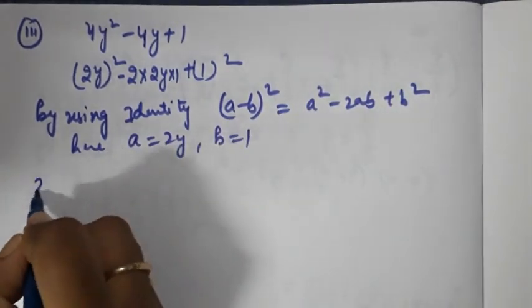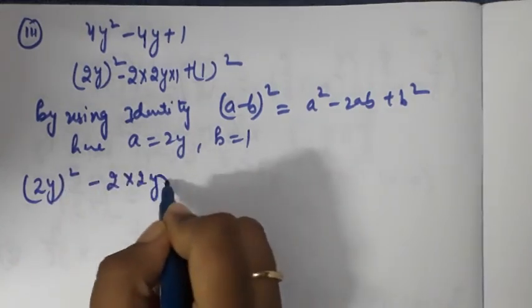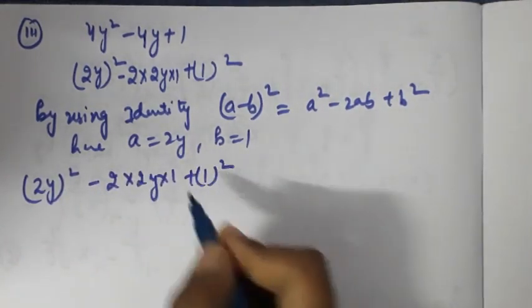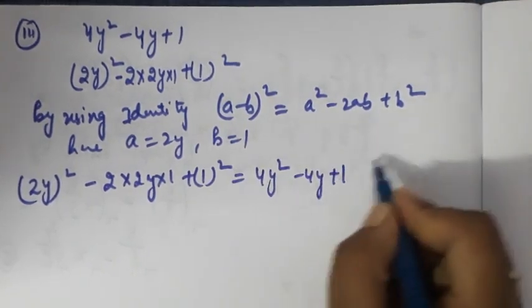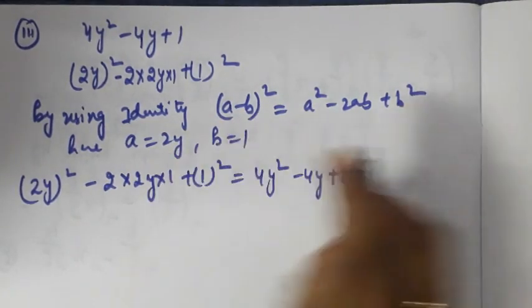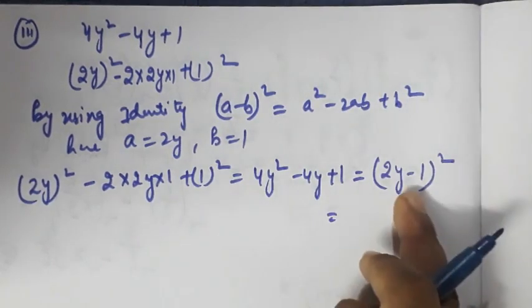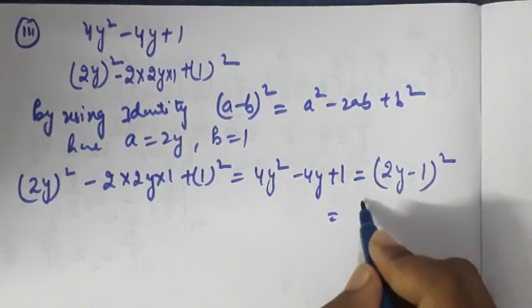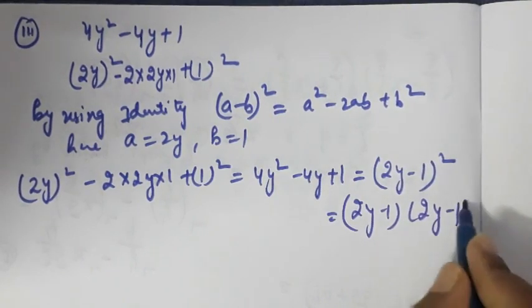So I can write 2y whole square minus 2 into 2y into 1 plus 1 whole square, which is 4y square minus 4y plus 1, equal to a minus b whole square, that is 2y minus 1 whole square, and I can write it in the factor form, that is 2y minus 1 and 2y minus 1.